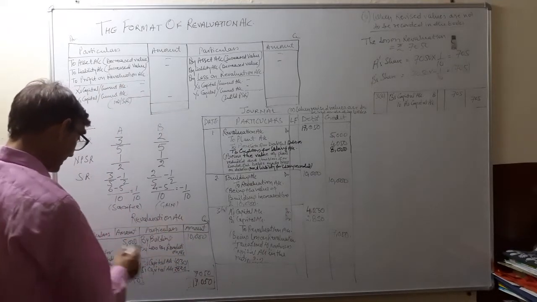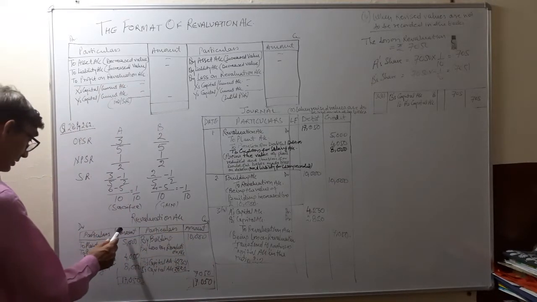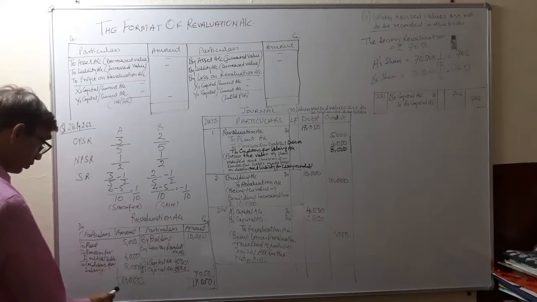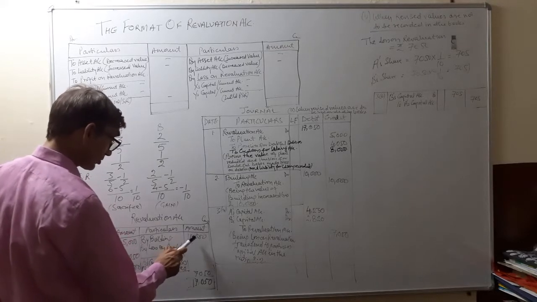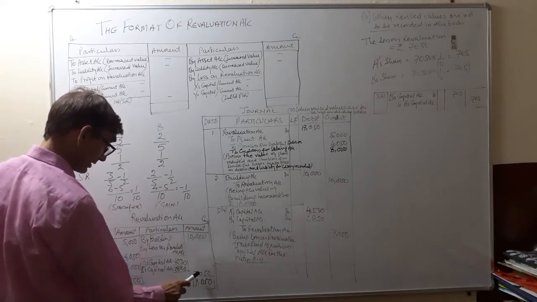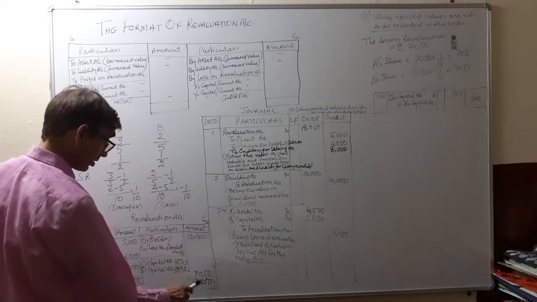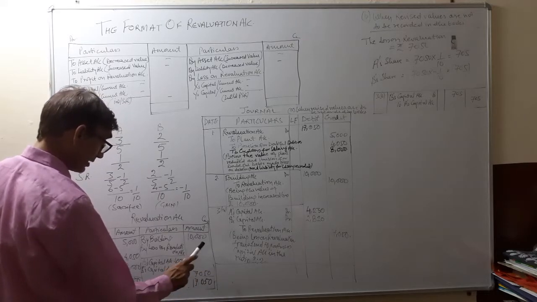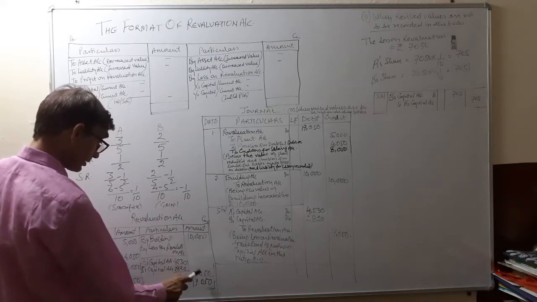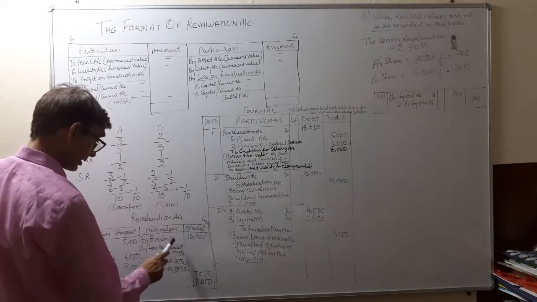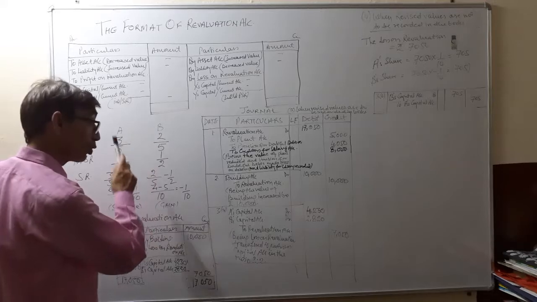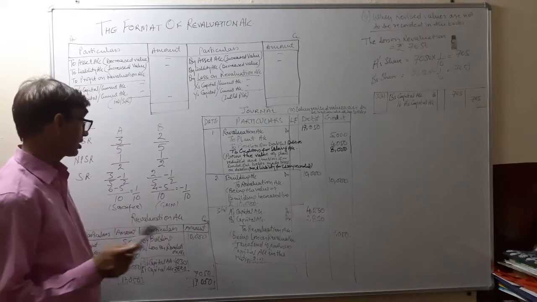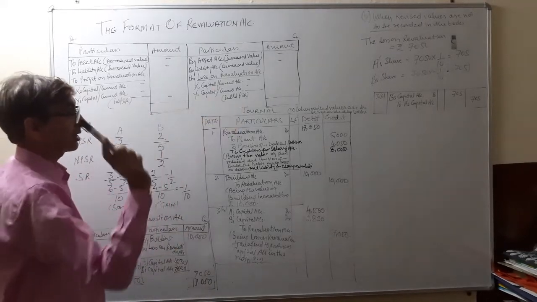Now we will balance it. The total of the debit side is more. It comes to rupees 17,050, and the credit side is only 10,000. So there is a difference of 7,050 on the credit side. This is the loss. This loss will be distributed among the partners in their profit sharing ratio, that is 3:2. Old profit sharing ratio, not the new, neither the sacrificing.